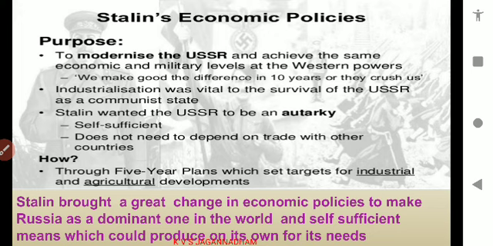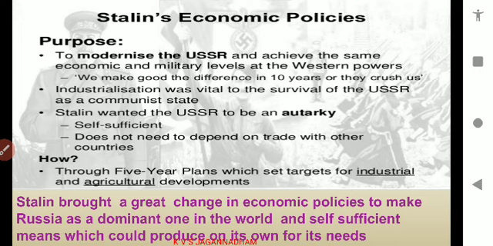To modernize the USSR and to achieve economic and military levels equal to the Western powers, he tried to introduce some modifications in Russia. For that purpose, industrialization. Without industrialization, nothing can be done. So he concentrated on industrialization.